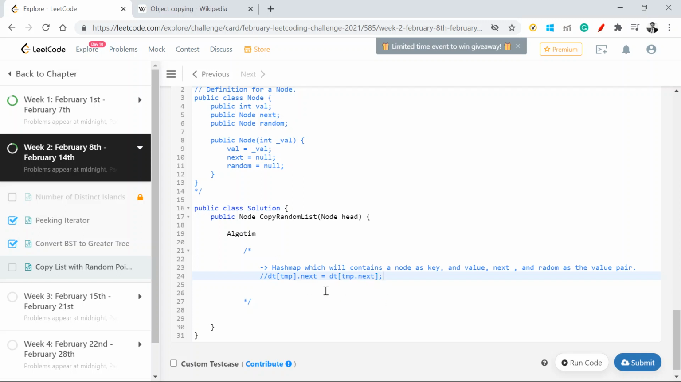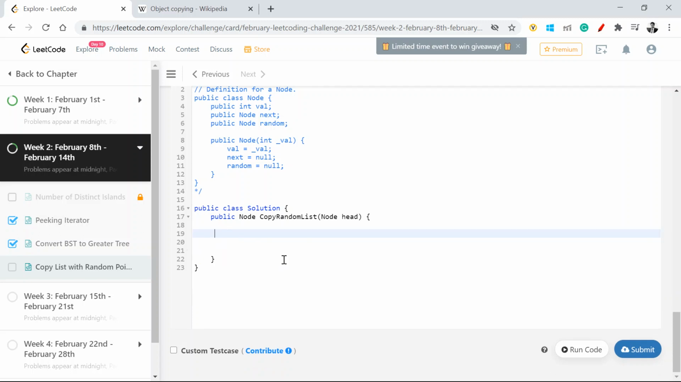I hope you're understanding this. So what we're trying to say is, if I'm looking at a given node which I'm creating right now, it's a new node for me, its next is going to point to my tmp.next. When I'm doing tmp.next, it will be another node in the same dictionary. I'm pointing it to that one. This is acting as a new address value mapping for me right now.